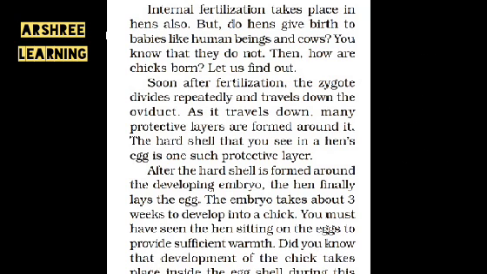This warmth gives the embryo the favorable conditions of temperature and food, and the embryo will start growing and form the chicken. This embryo takes 3 weeks to develop into a chick. Now you must have seen the hen sitting on the eggs. When the hen sits on it, it provides warmth to the egg, and the warmth helps the embryo to grow.